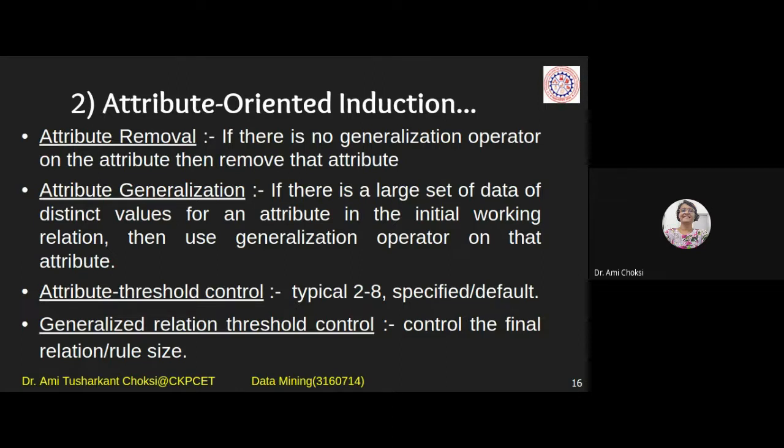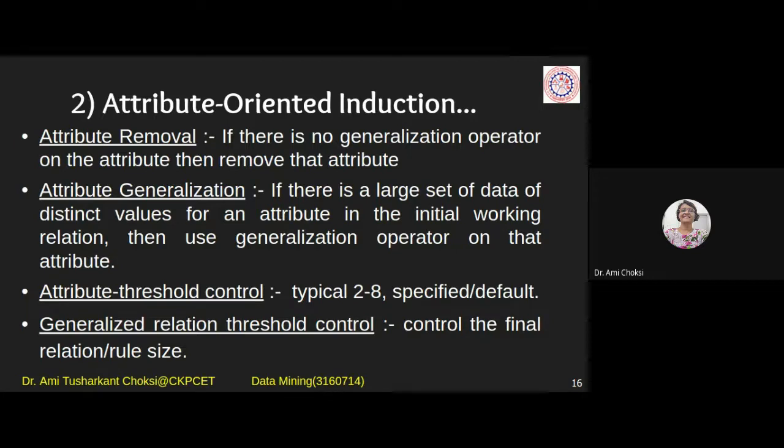Does it mean that we will remove the attribute from the database or data warehouse? No. We do not remove it from whatever database or data warehouse we have, but for further processing we will not consider that attribute. Getting the point?